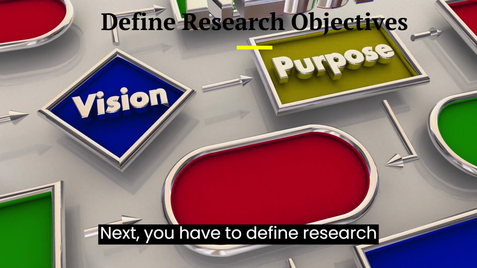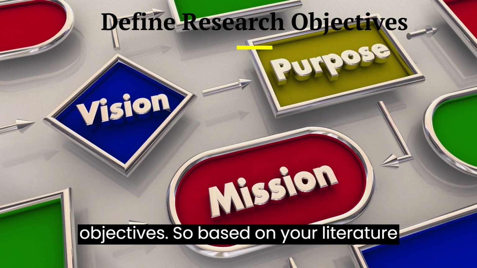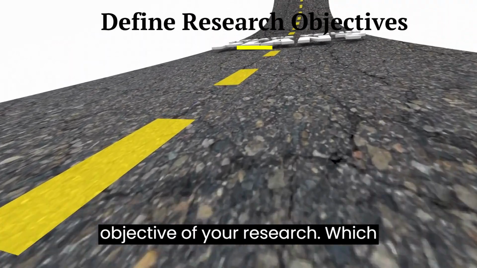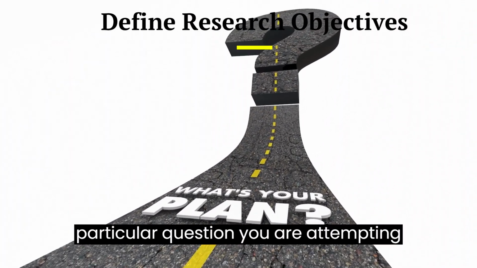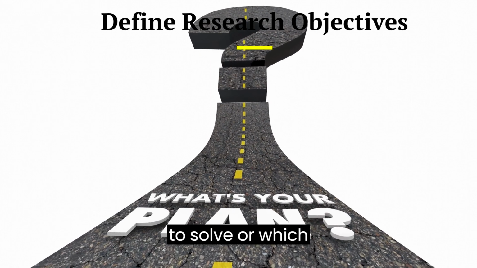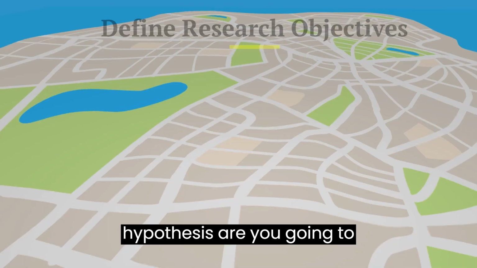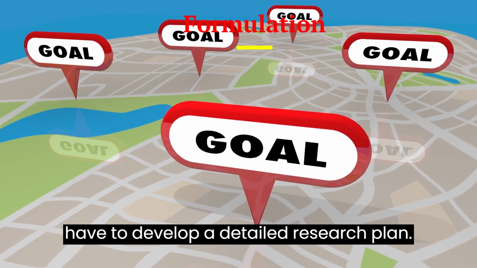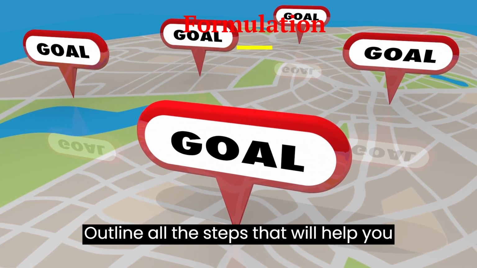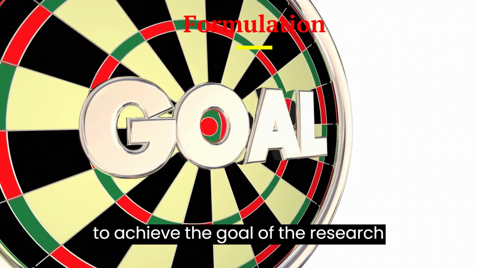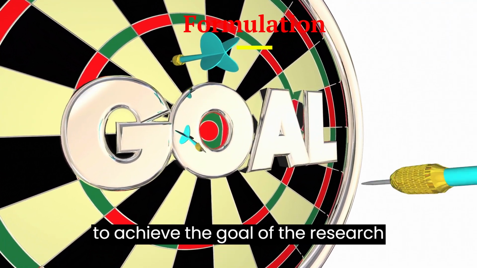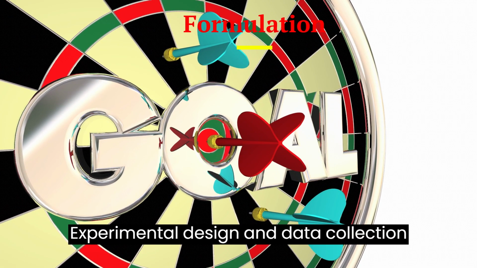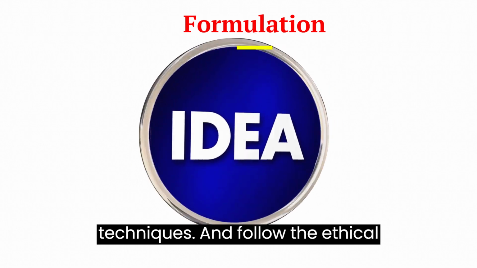Next, you have to define research objectives. So based on your literature review, clearly define the objective of your research, which particular question you are attempting to solve, or which hypothesis you are going to test. Formulate your research plan. You have to develop a detailed research plan, outline all the steps that will help you to achieve the goal of the research work. This may include experimental design and data collection methods and different analysis techniques.